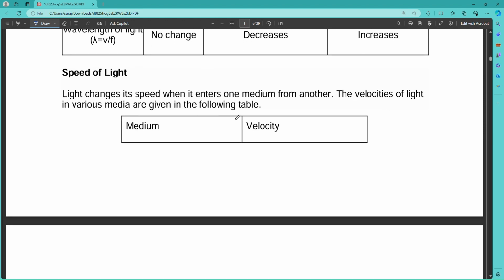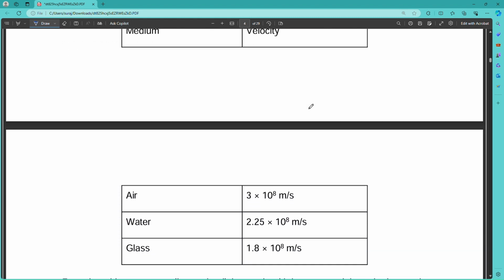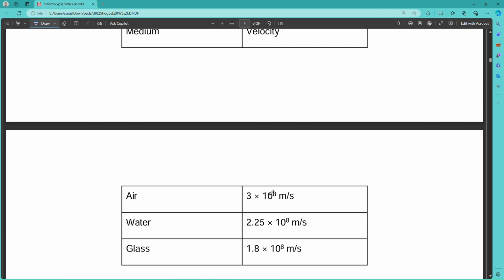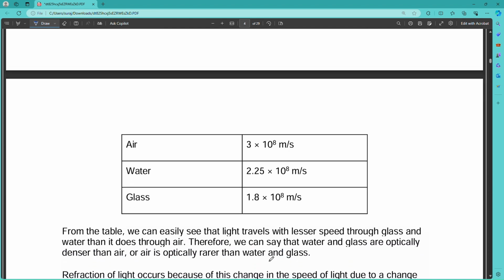The speed of light changes when it enters from one medium to another. In air, the speed of light is 3 × 10^8 meters per second. In water, it is 2.25 × 10^8 meters per second. In glass, it is much lower, 1.8 × 10^8 meters per second.